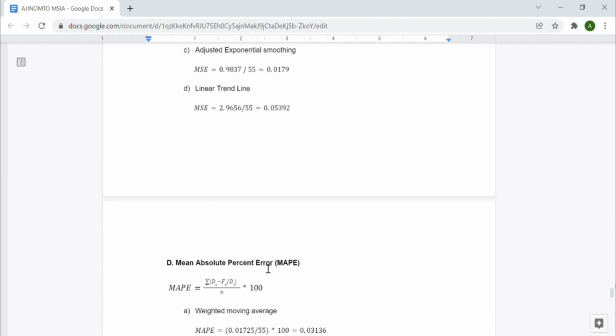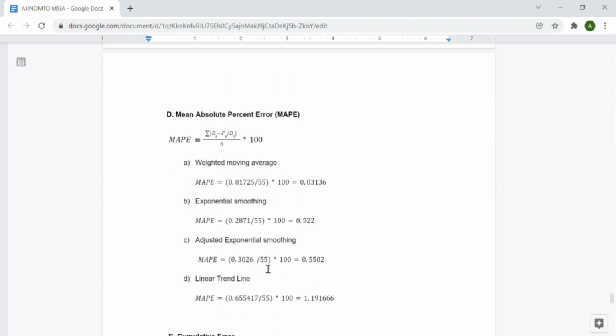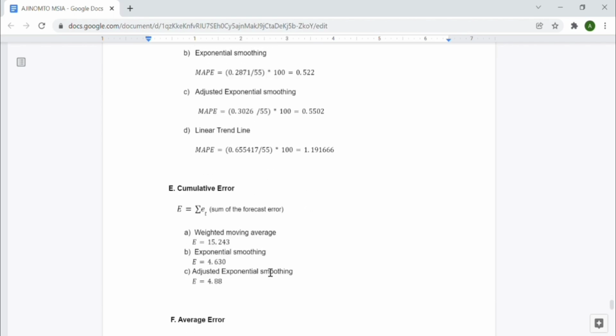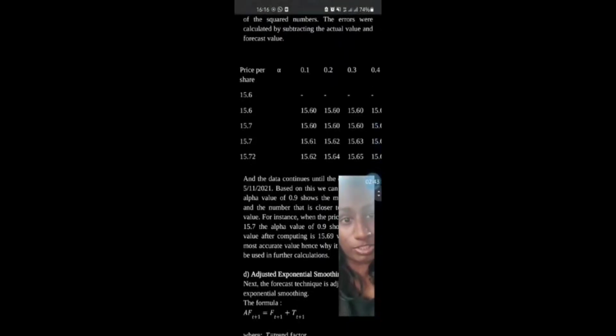0.05392. And then for the mean absolute percentage error, MAPE, for the linear trend line, we get the value 1.191666. It shows that the value after computing is 15.69, which is the most accurate value, hence why it is chosen to be used in further calculations. So as we can tell, exponential smoothing gives out the most accurate value based on this data.